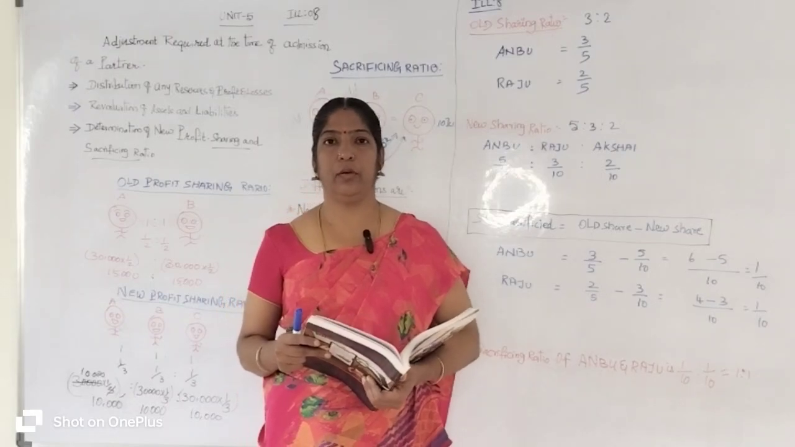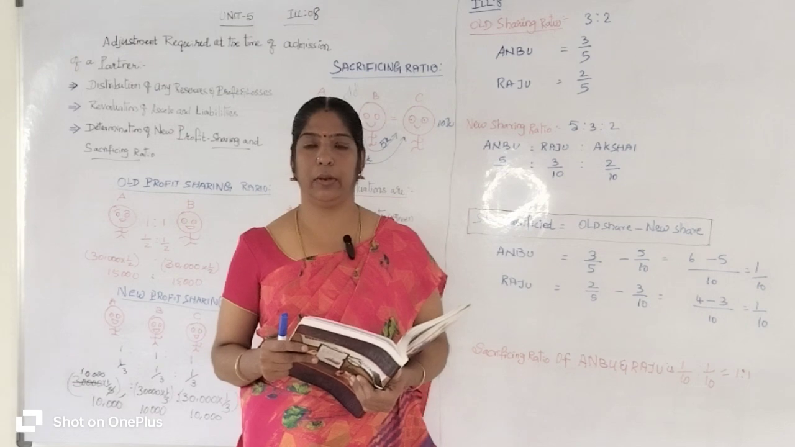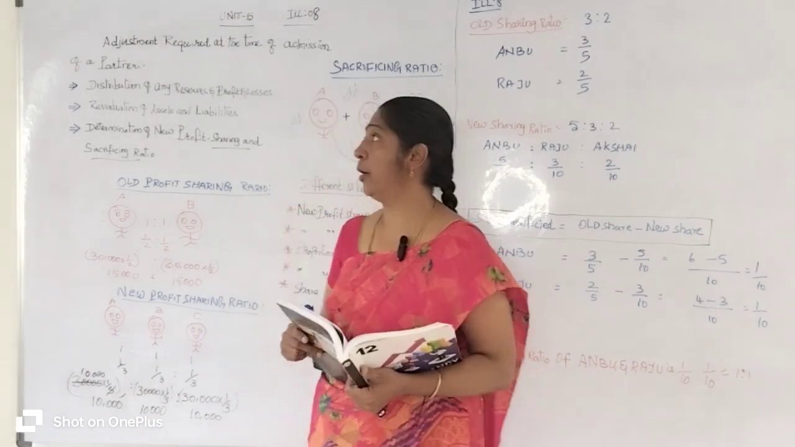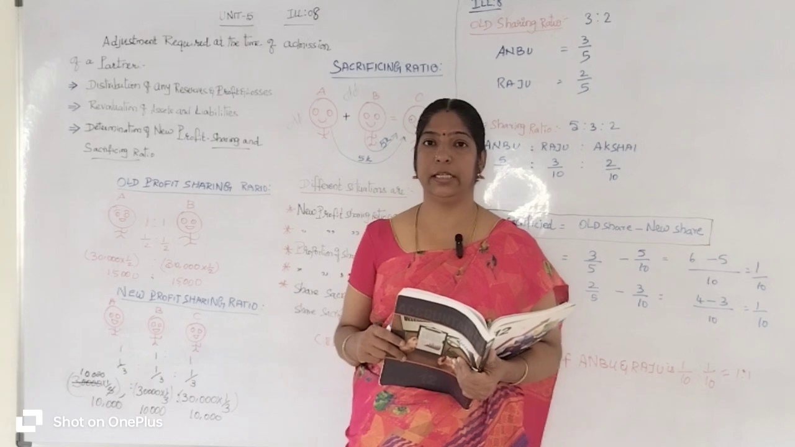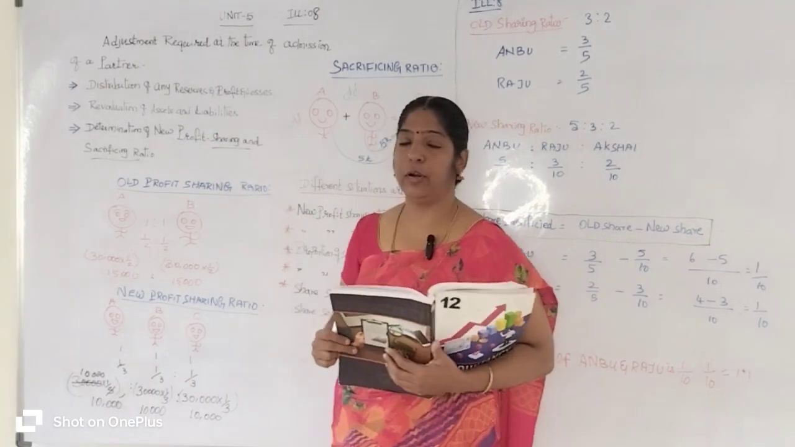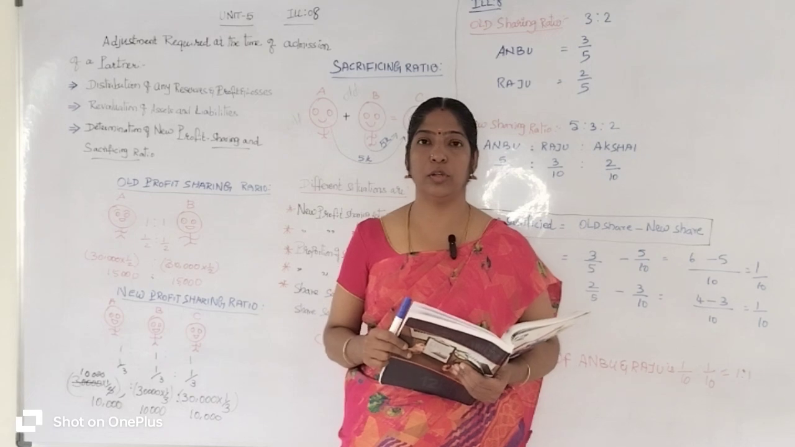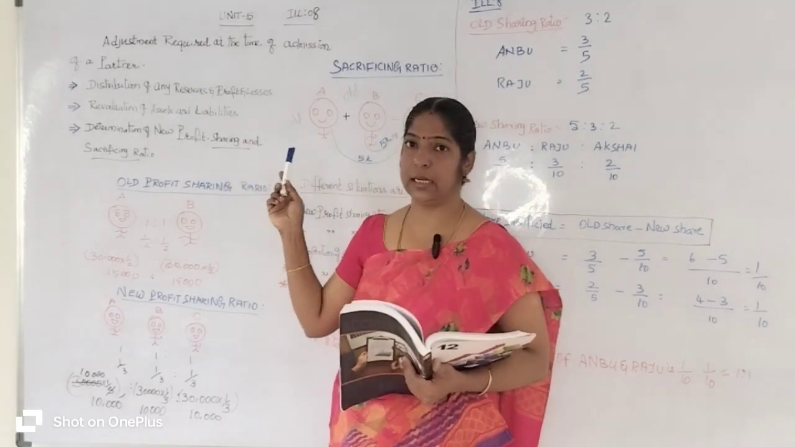Hi students, today we are going to learn about 12th Standard Accountancy, Chapter 5, Admission of a Partner. At the time of admission, the firm has to make 5 necessary adjustments. What are they? Distribution of any reserves and profits and losses to the old partners in the old profit sharing ratio, and revaluation of the assets and the liabilities.